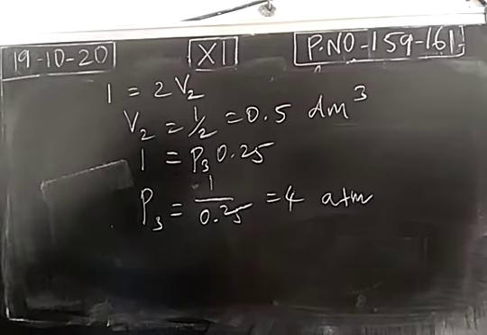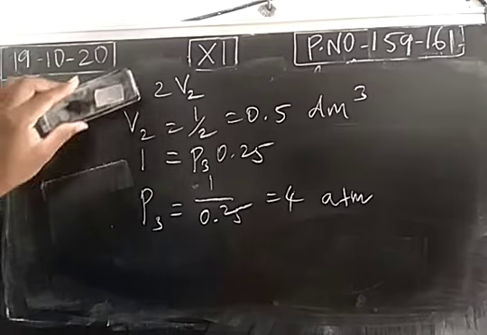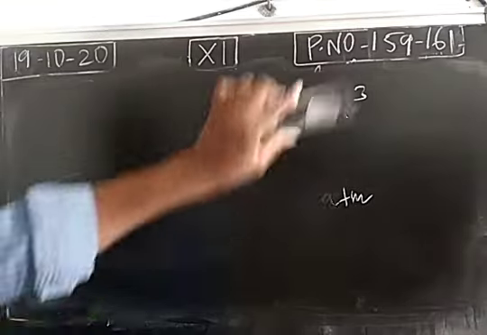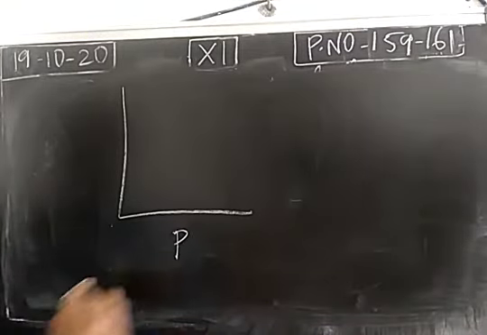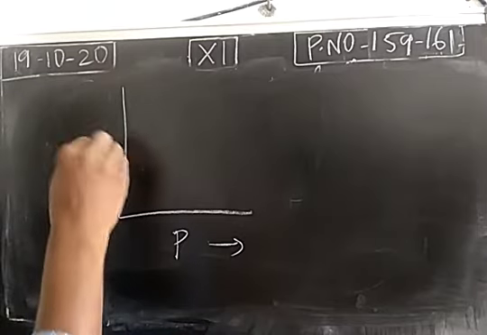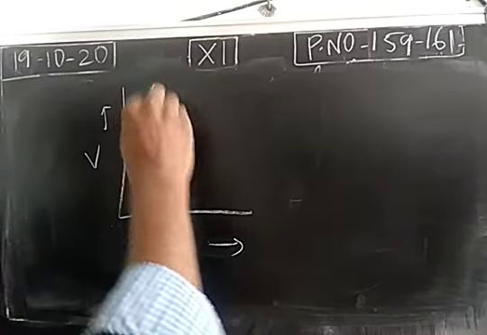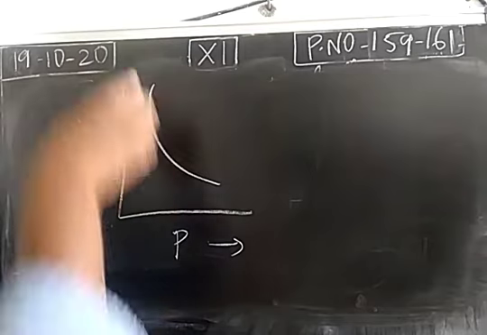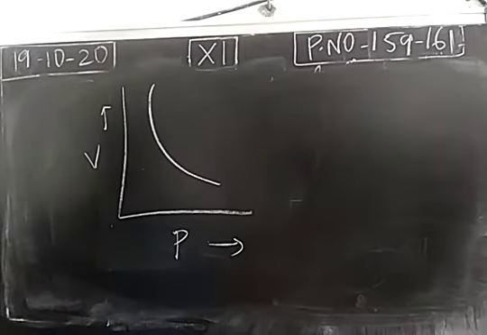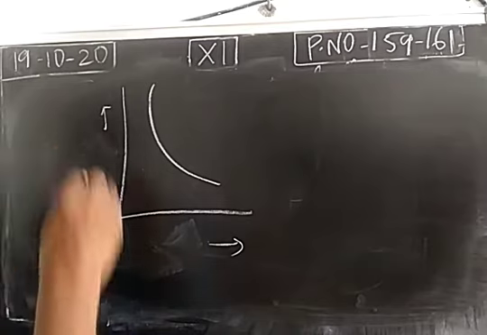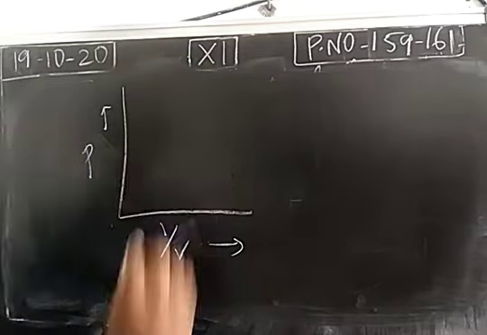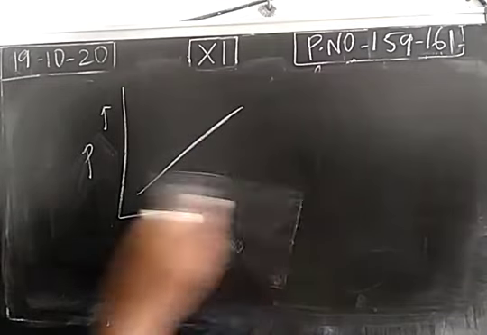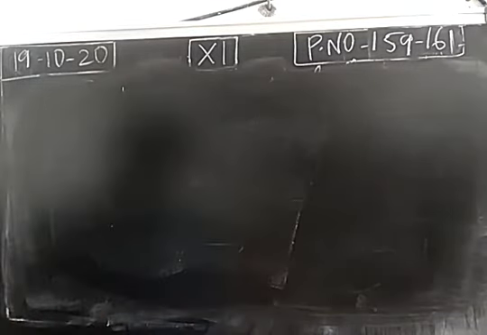Okay. So according to Boyle's law, volume and pressure are inversely proportional at constant temperature. When you take pressure on the x-axis, volume on the y-axis, both are inversely proportional. Pressure increases, volume decreases. If you take pressure on the y-axis, 1 by V on the x-axis, you will get a straight line. So this indicates both the parameters are inversely proportional. So with this, we complete Boyle's law.